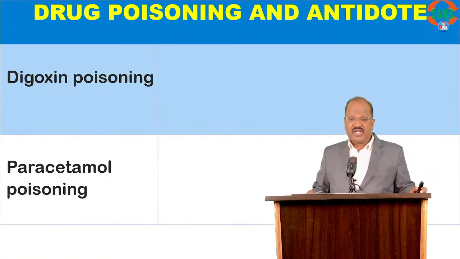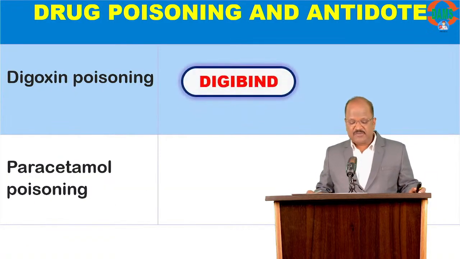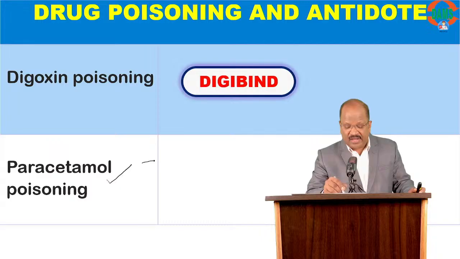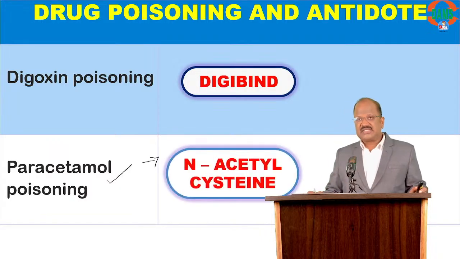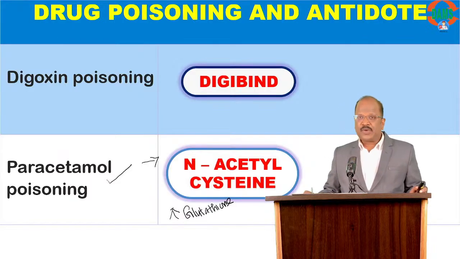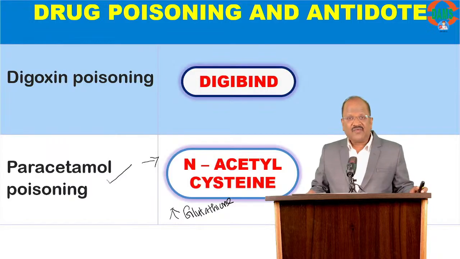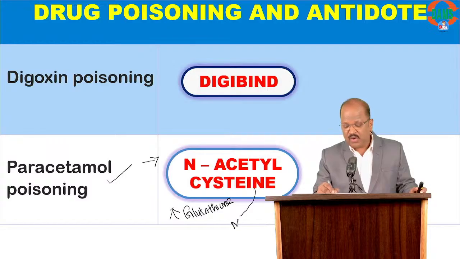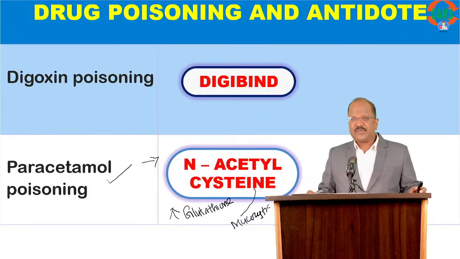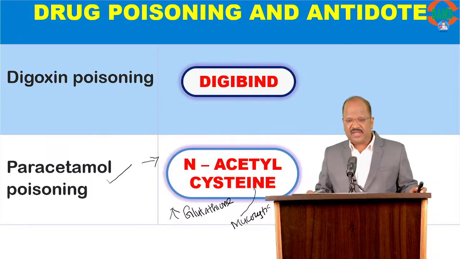Okay, and for digoxin poisoning, digibind. Of course, very simple but important. For paracetamol poisoning, the antidote is N-acetylcysteine. The cysteine increases synthesis of glutathione, thereby overcoming the problem. Okay, so the antidote for paracetamol is N-acetylcysteine. Of course, you should know it is also a mucolytic agent. Okay, right. So we have done some important poisoning and the specific antidote.